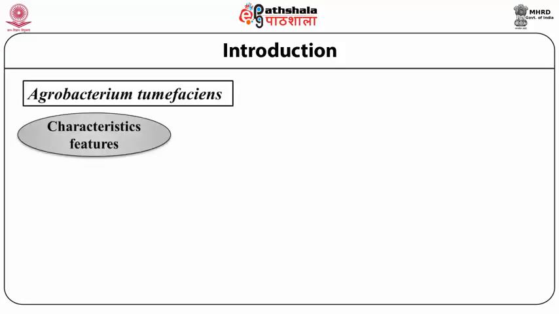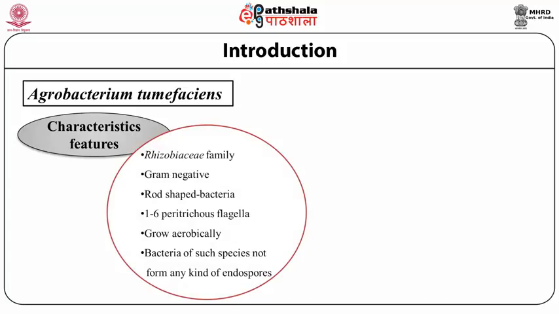Once we start to study the introduction of the Agrobacterium bacterium, we find that this bacterium belongs to family Rhizobiaceae, and this is an important gram-negative bacteria which is quite important for biological aspects. This is a rod-shaped bacteria and grows aerobically.